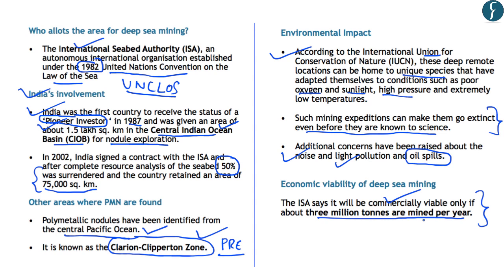So, from preliminary examination point of view, you need to understand that the minerals which are found in the polymetallic nodules are important. Further, which authority or which international body allots the area for deep sea mining is important. Also, the zone in the Pacific Ocean where the polymetallic nodules are formed, which is known as the Clarion-Clipperton zone, is also important. With this, let's move to the next article.